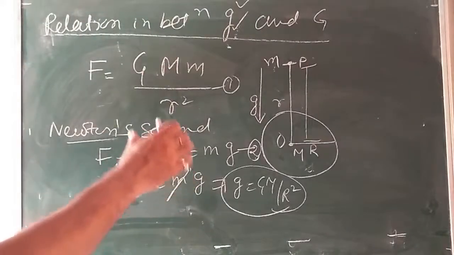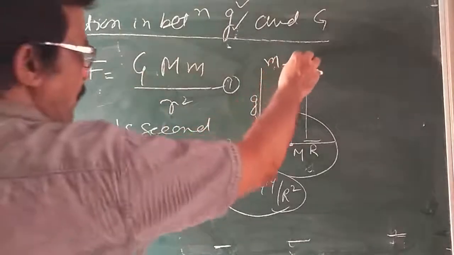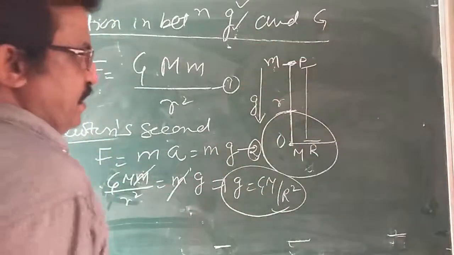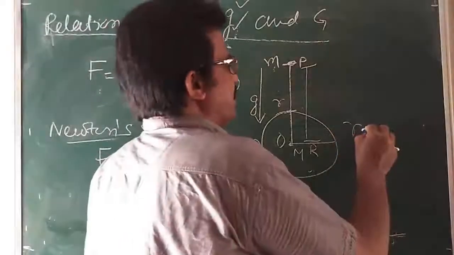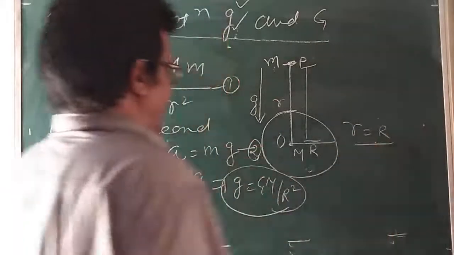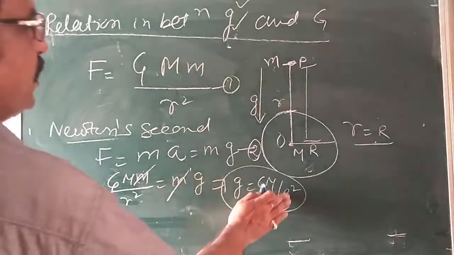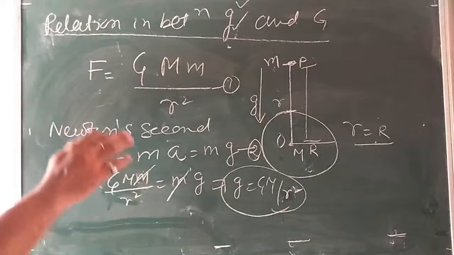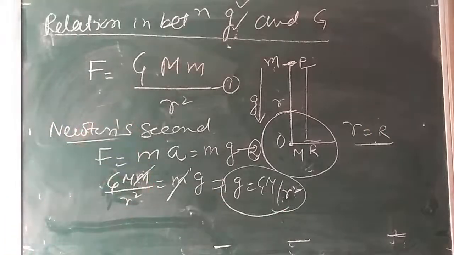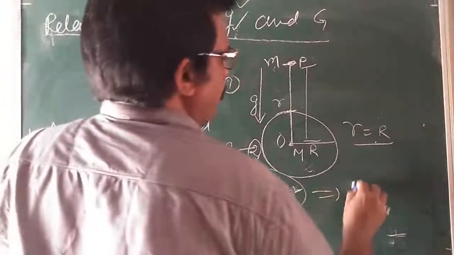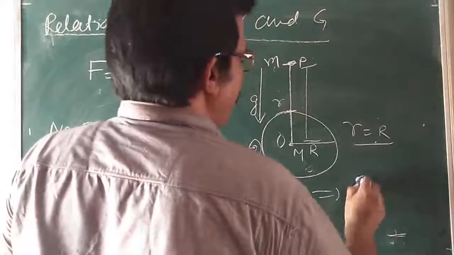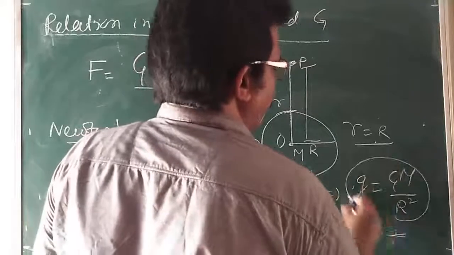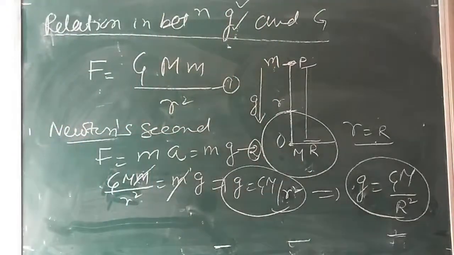If the body is on or near the surface of the earth, not here but here, suppose. If the body is near the surface of the earth, or I can say the distance is nearly equal to the radius of the earth. So I can write here, sorry, first this should have been here. Now if I say the body or object is near the surface of the earth, so this r can be replaced by capital R, and g is equal to GM by R square. You may write it easily in your fair notes, no doubt about it.